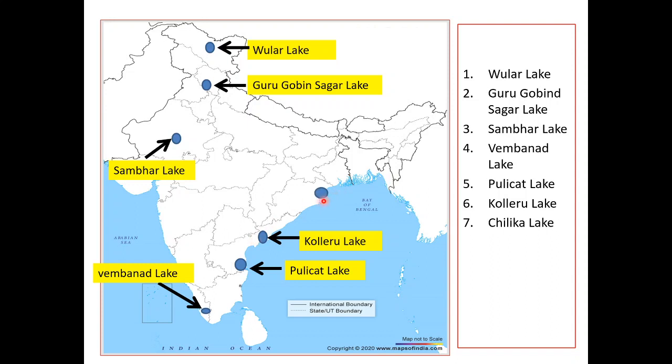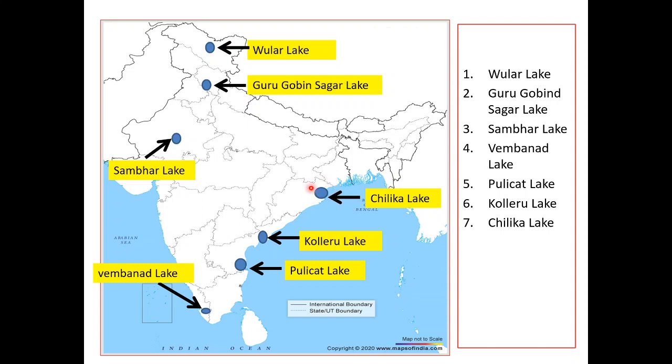And next we have the most important salt water lake, Chilika Lake. It is the biggest lake, okay, which is in the state of Odisha. This is Chilika Lake, okay. Chilka Lake is a brackish water lagoon spread over Puri, Khurda and Ganjam districts of Odisha, state on the east coast of India. And it covers an area of around 1100 kilometers. That is a very big area. It is the largest coastal lagoon in India and the second largest brackish water lagoon in the world.